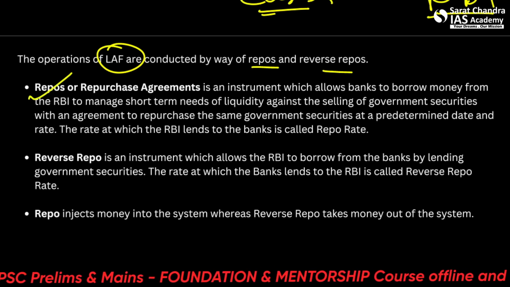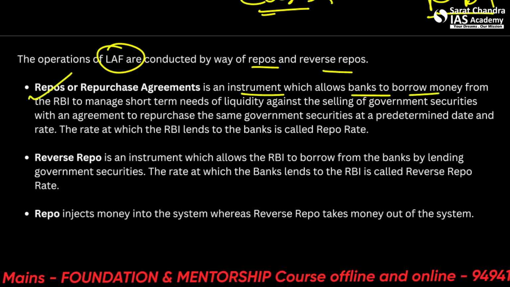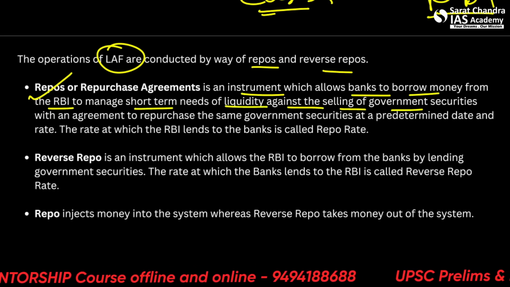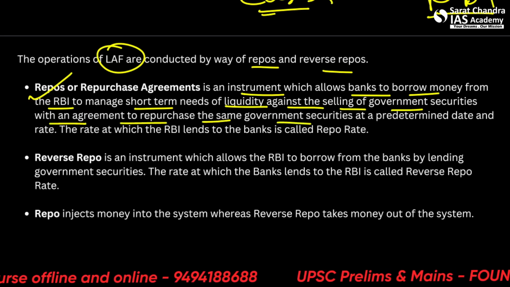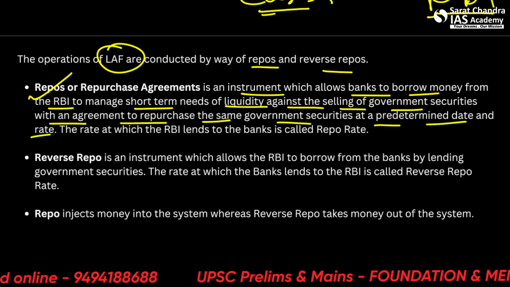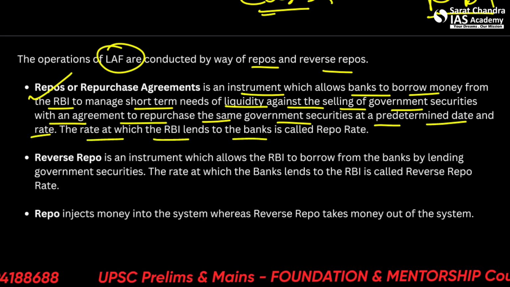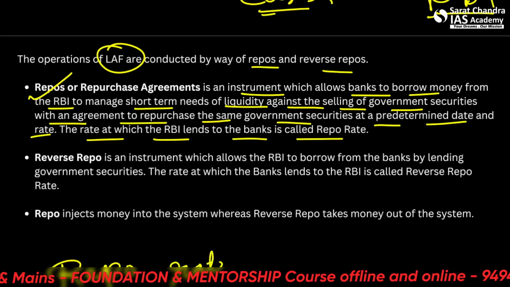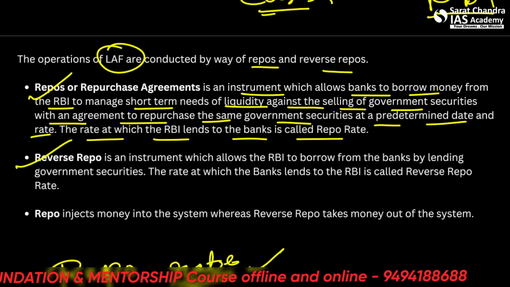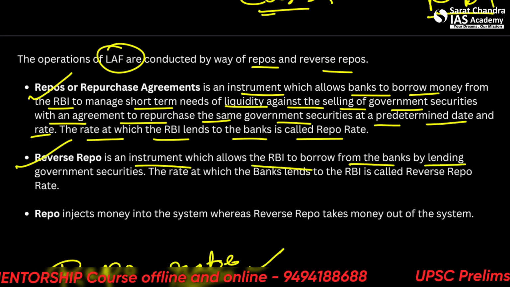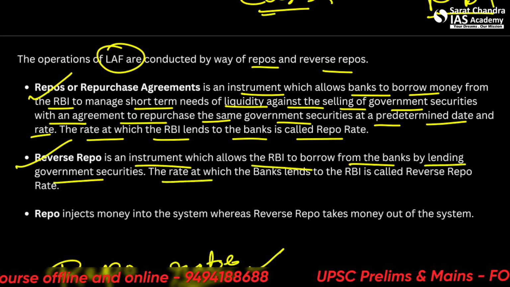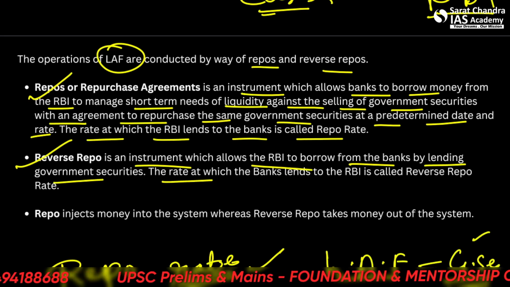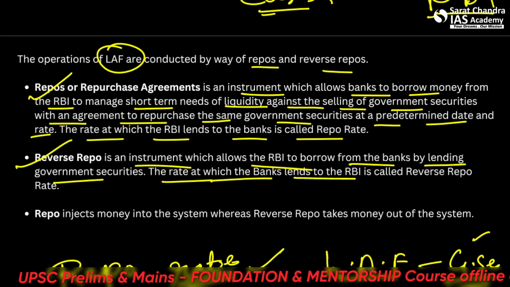Repo, or repurchase agreement, is an instrument which allows banks to borrow money from the RBI to manage short-term liquidity needs against the selling of government securities, with an agreement to repurchase the same government securities at a predetermined date and rate. The rate at which the RBI lends to the bank is known as the repo rate. Reverse repo is an instrument which allows the RBI to borrow from the banks by lending government securities. So all of LAF is managed through government securities, GSECs. The rate at which the bank lends to the RBI is known as the reverse repo rate.